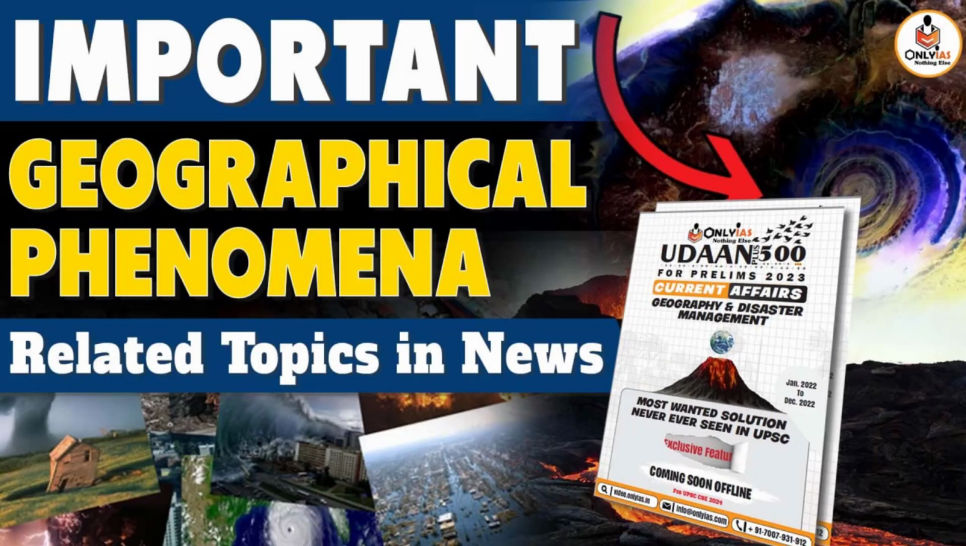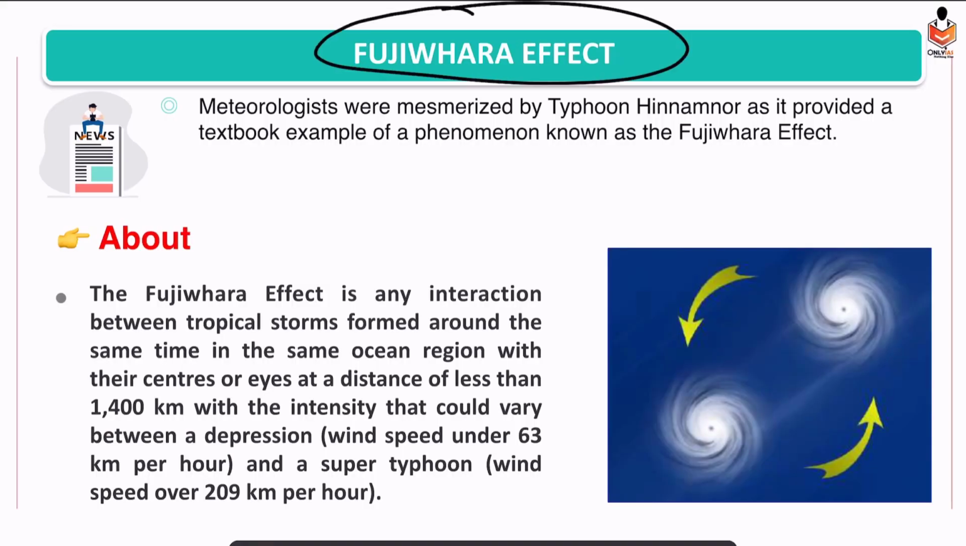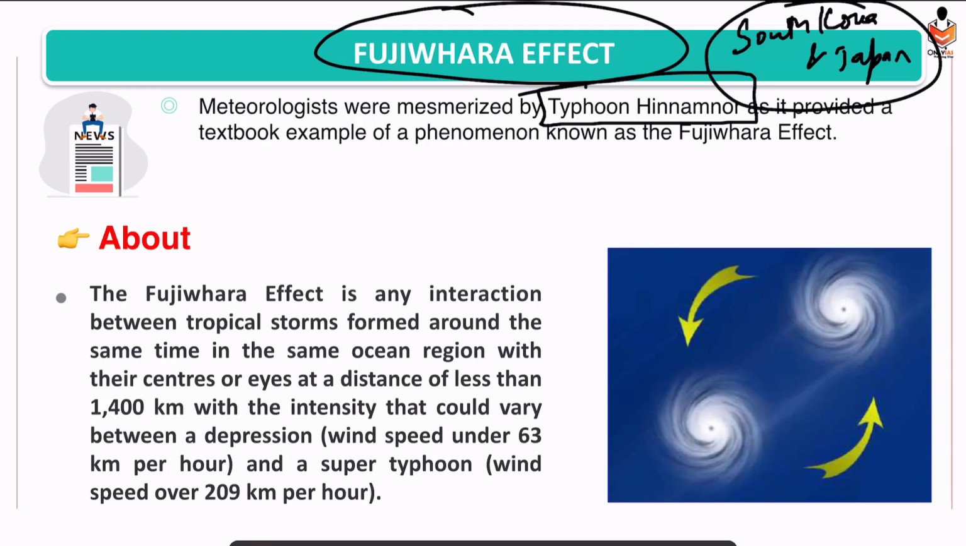In our Udan 500 plus series for prelims 2023, today we would be discussing geography and disaster management related topics. So the topic of our day is geographical phenomena in news. First topic is Fujiwhara Effect. Recently Typhoon Hinnamnor was seen in two countries, South Korea and Japan, and it showed the Fujiwhara effect.